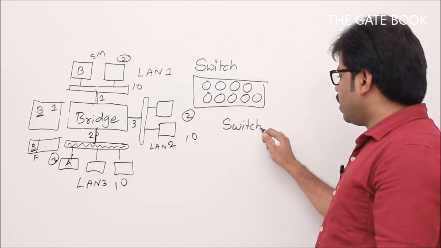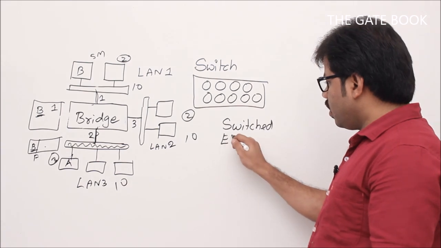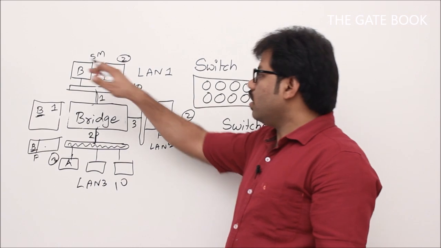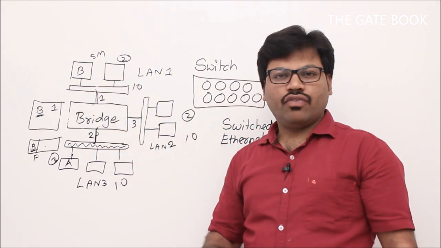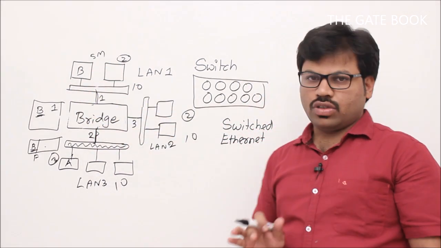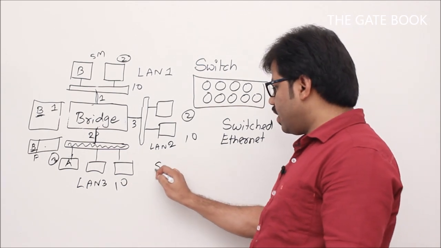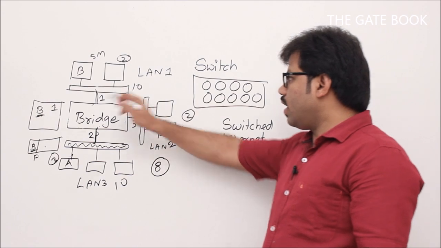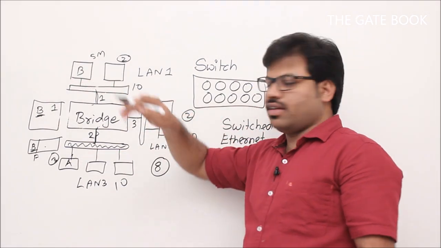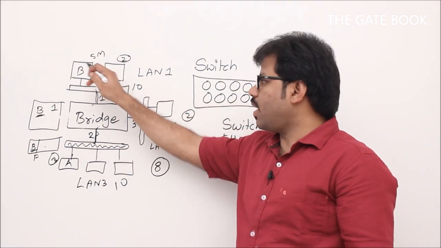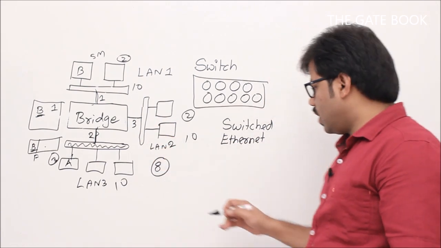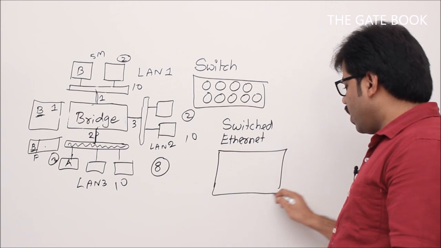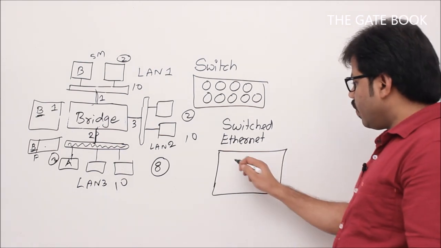Now try to understand what is switched Ethernet. Rather than connecting even two systems to a LAN, we connect only one system to the LAN. Example, let's say you have 8 computers or devices. So don't create a two-system LAN. When you do that, unnecessarily bandwidth will be reduced, right? So that's why we take a switched Ethernet. That means we are going to have a switch. It will have 8 ports.